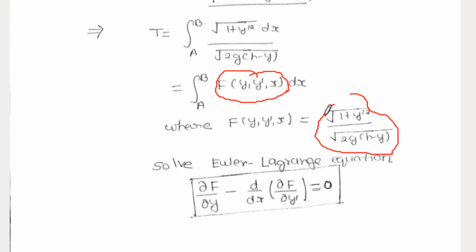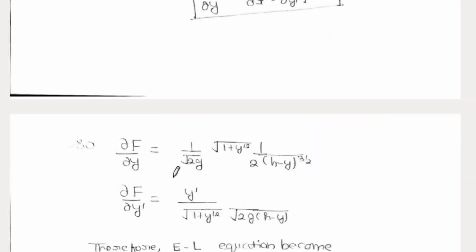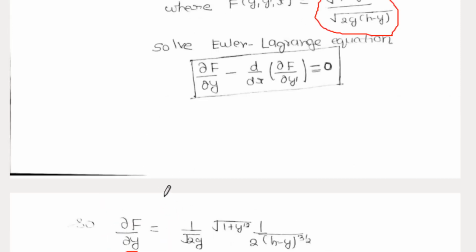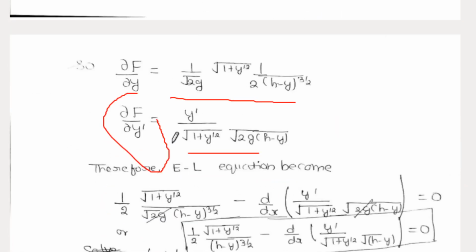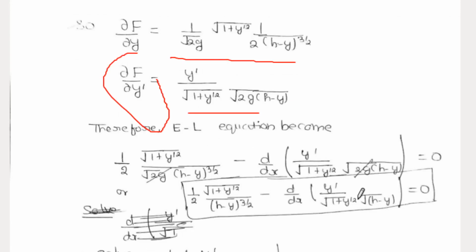When we partially differentiate this function, we will get this, and when we find the partial derivative of f with respect to y prime, we will get this, right. We put the values of these two derivatives in the Euler-Lagrange equation, and we will get this, right.